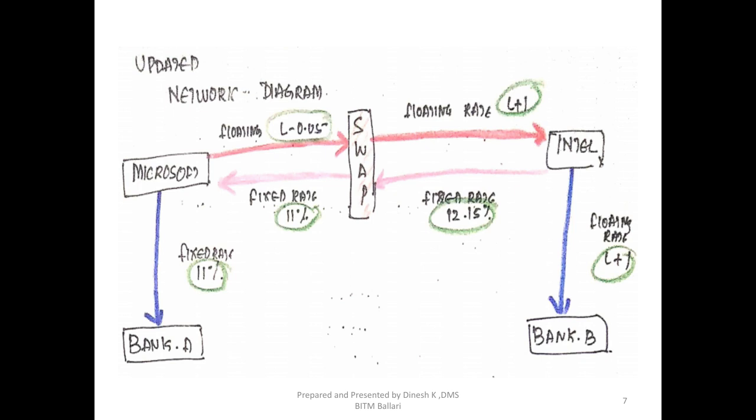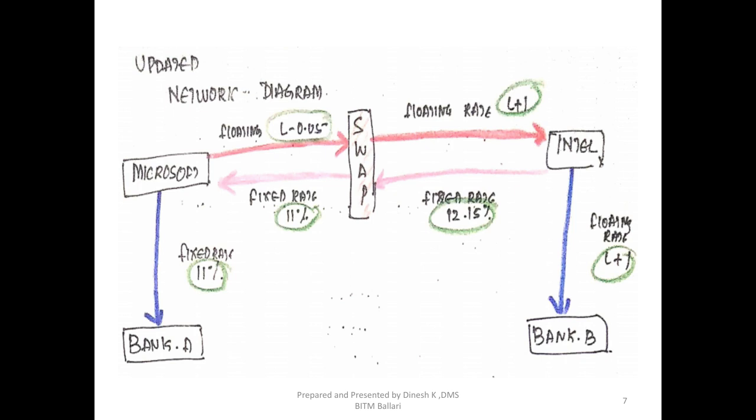Just look at it, it is receiving less floating rate and paying more floating rate, right? It is very costly. If I assume 10% is the floating rate, Microsoft would be paying 9.95% to the swap dealer. In return, the swap dealer has to pay 10 plus 1%, that is 11%, to Intel.